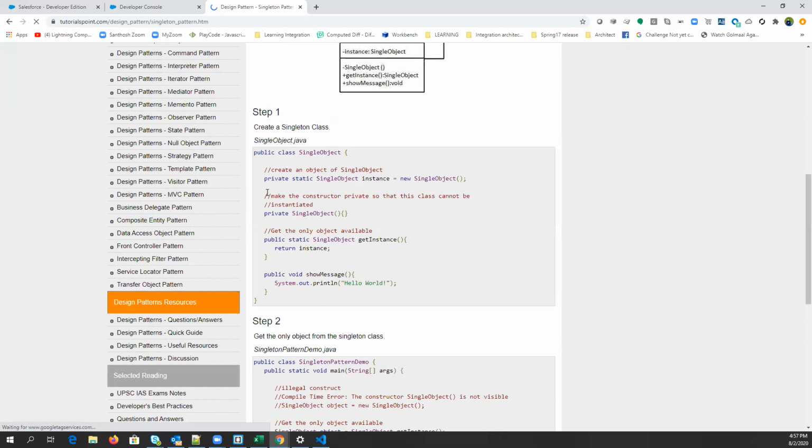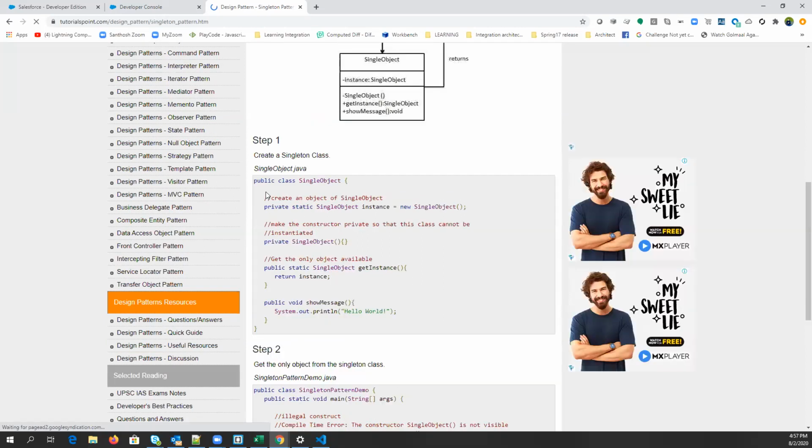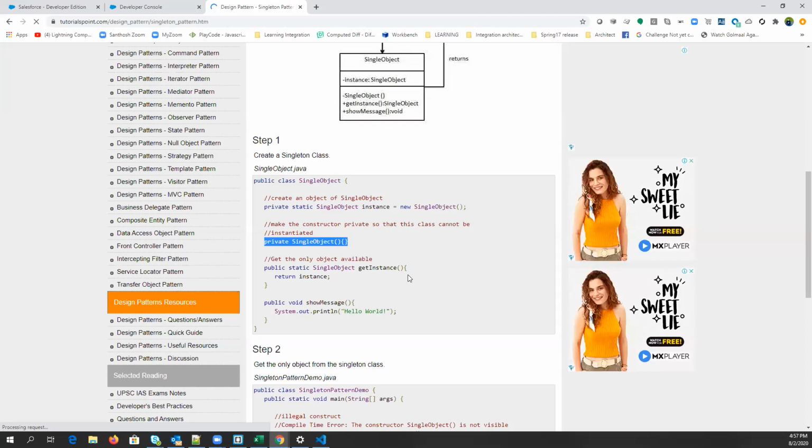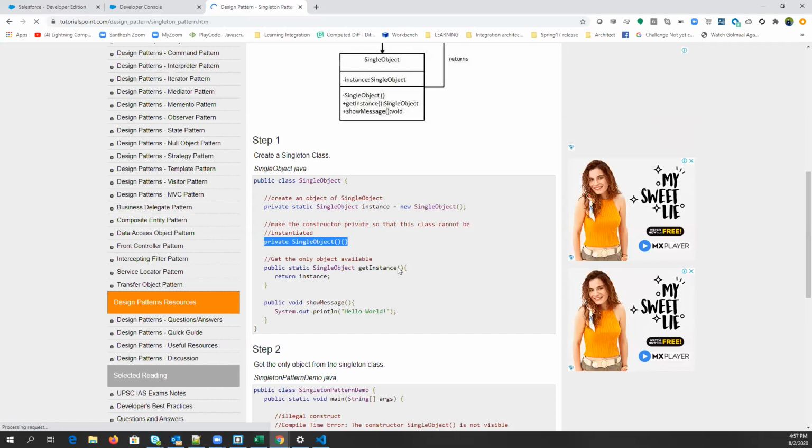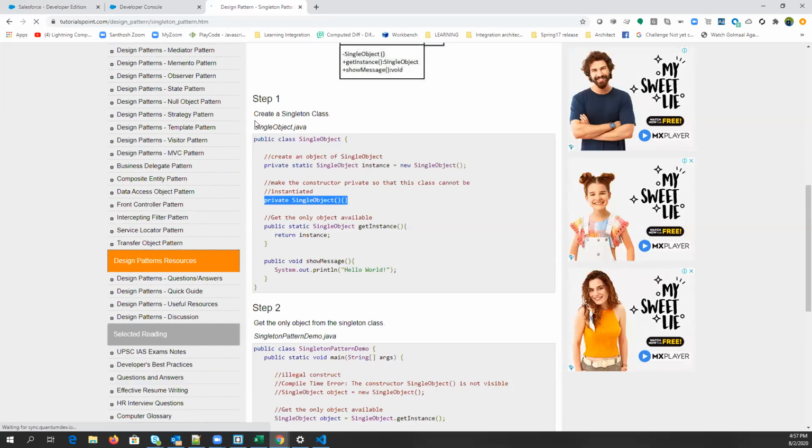One question: if we make the constructor private for this particular class, is it possible to instantiate this class? I mean, it's not possible. Yes, it is possible. It is possible? Right. Okay. Based on the singleton pattern.